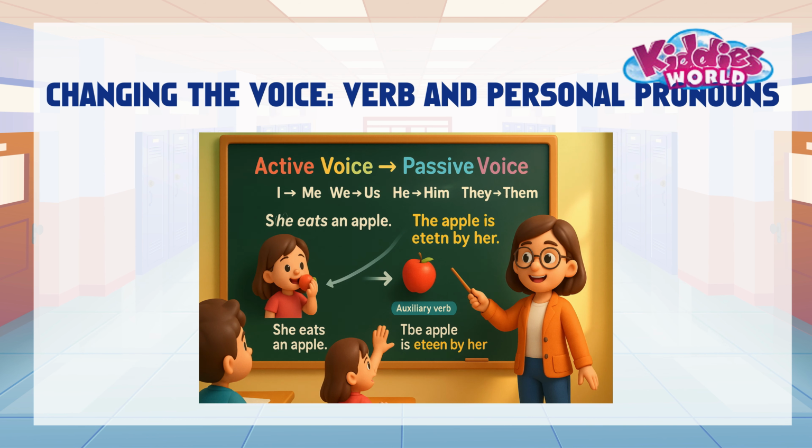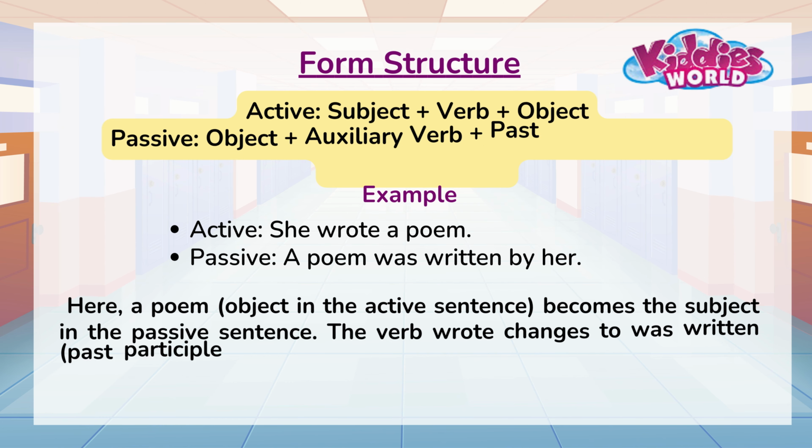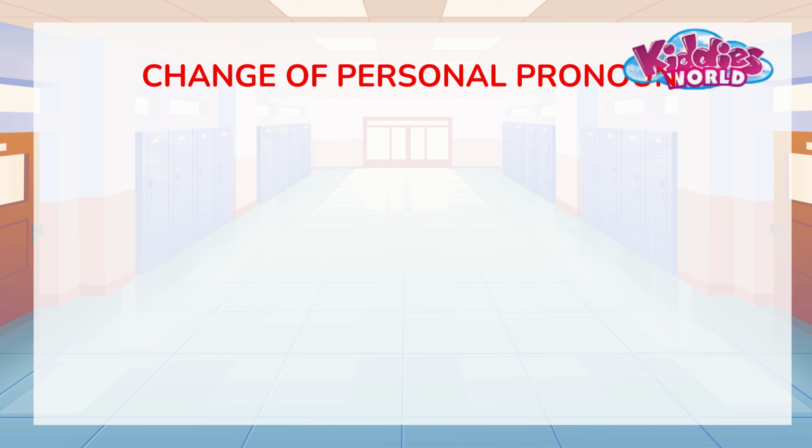Changing the voice. Verb and personal pronouns. When we change a sentence from active to passive, the verb form changes to a suitable auxiliary plus past participle and personal pronouns also change to match the passive construction. Check the given form and examples for clear understanding. Look at this table to understand how personal pronouns change when converting from active to passive.